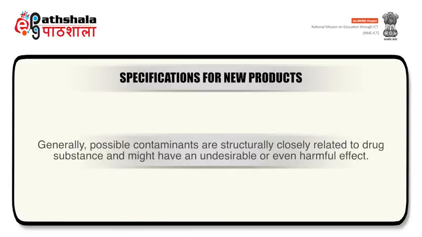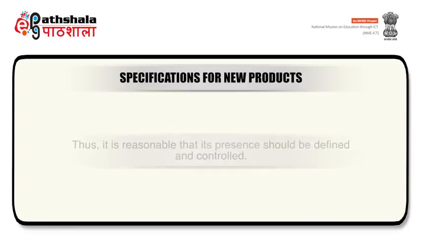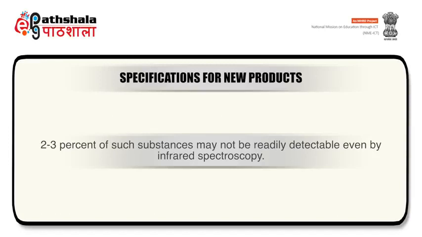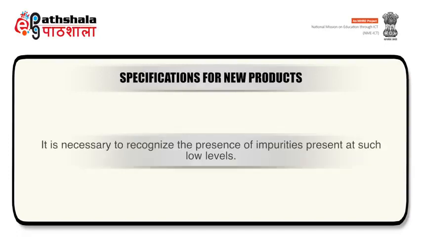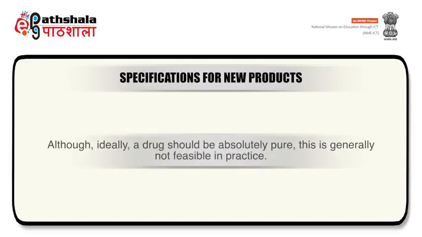Generally, possible contaminants are structurally closely related to drugs and might have an undesirable or even harmful effect. Thus, it is reasonable that its presence should be defined and controlled. 2 to 3% of such substances may not be readily detectable even by infrared spectroscopy. It is necessary to recognize the presence of impurities present at such low levels. Although ideally a drug should be absolutely pure, this is generally not feasible in practice.